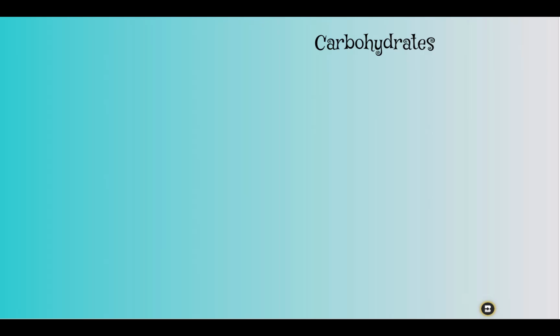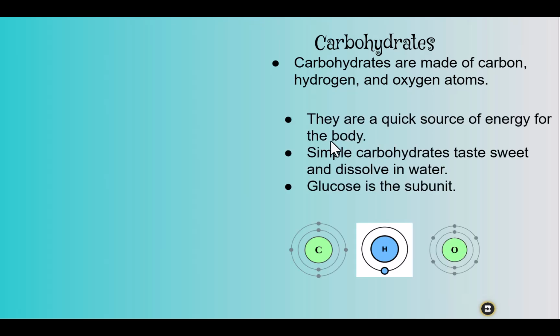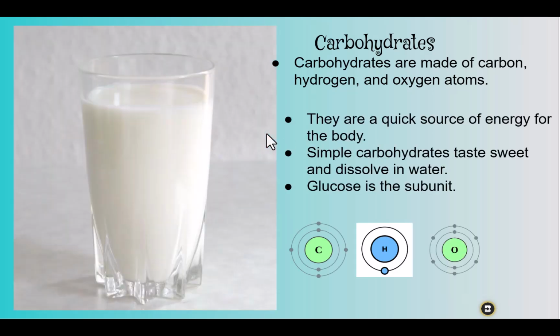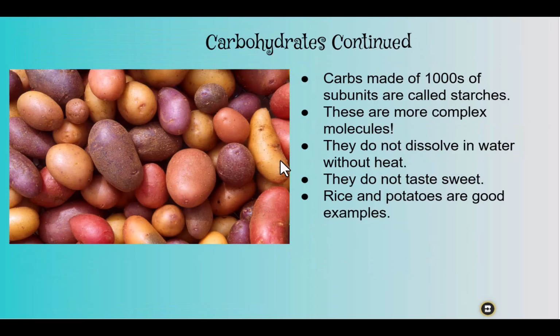Let's take a look at carbohydrates. Carbohydrates are made of carbon, hydrogen, and oxygen atoms. They are a quick source of energy for the body. Simple carbohydrates will taste sweet and dissolve in water, and glucose is the subunit for carbohydrates. Lactose is a carbohydrate with two subunits found in milk.